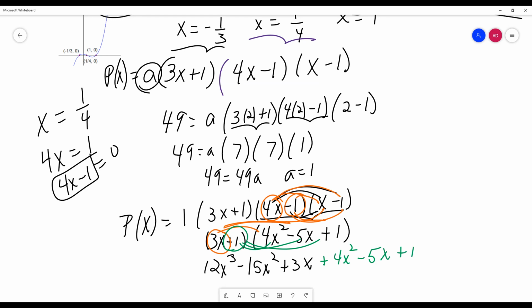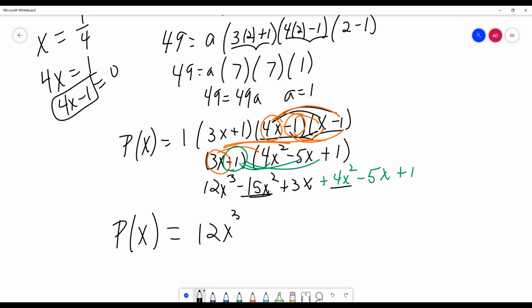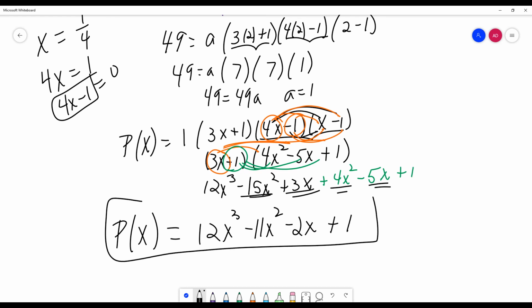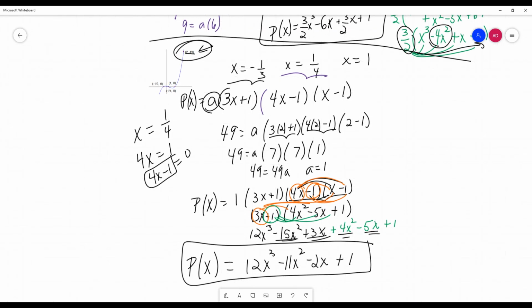And then, of course, your grand finale, your final answer: 12x cubed, a negative 15x squared and a positive 4, so it's a negative 11x squared, 3x minus 5x, which is negative 2x, plus 1. And that is your polynomial function, whose roots are whatever we just said they were up here: negative 1/3, 1/4, and 1.